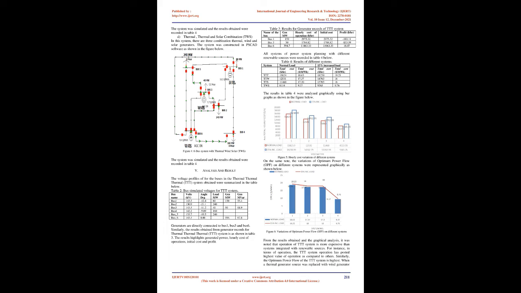A. Thermal and thermal combination, TTT. In this system, all generators are thermal. The system was constructed in PSCAD software as shown in the figure below. The results obtained were recorded in Tables 2, 3, and 4. B. Thermal and wind combination, TTW. In this system, there are 2 thermal generators in combination with a wind generator. The system was constructed in PSCAD software as shown in the figure below. The system was simulated and the results obtained were recorded in Table 4.